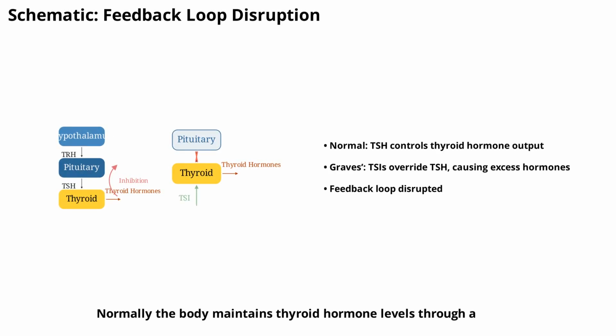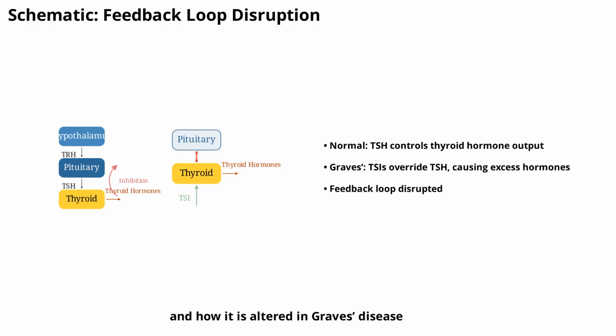Normally, the body maintains thyroid hormone levels through a feedback loop involving the pituitary gland and TSH. In Graves' disease, this loop is disrupted by the presence of TSIs, which stimulate the thyroid independently of TSH. This schematic will illustrate the normal feedback loop and how it is altered in Graves' disease.